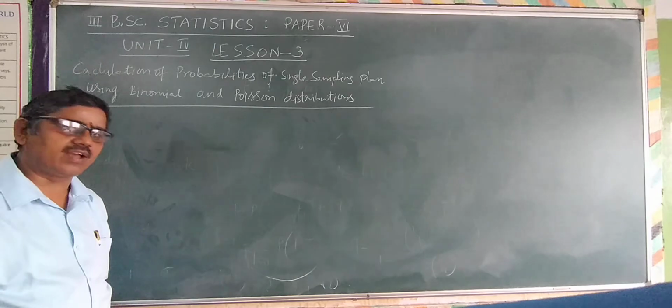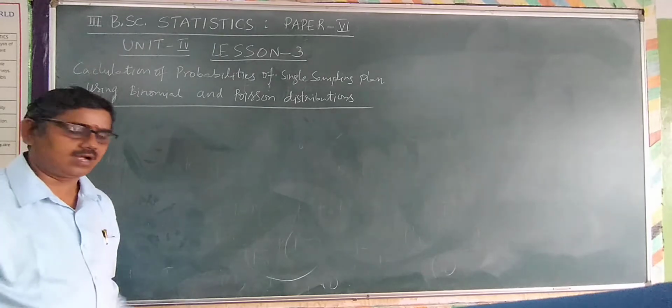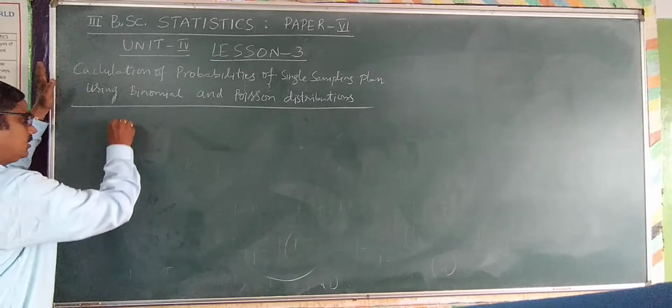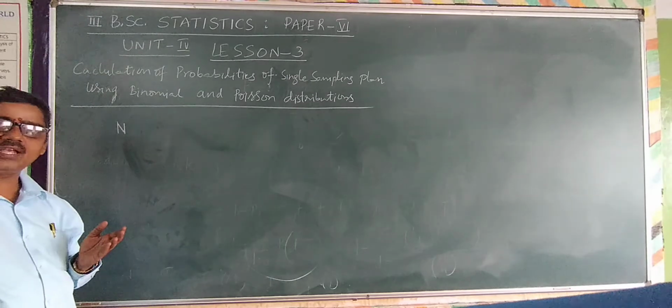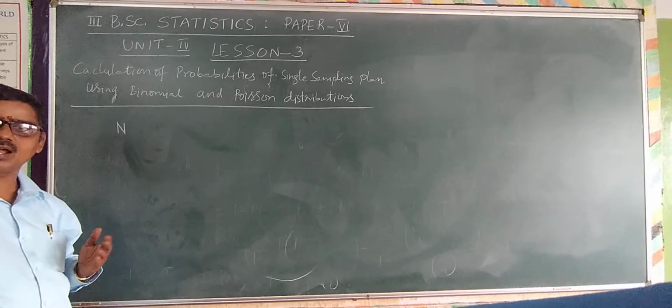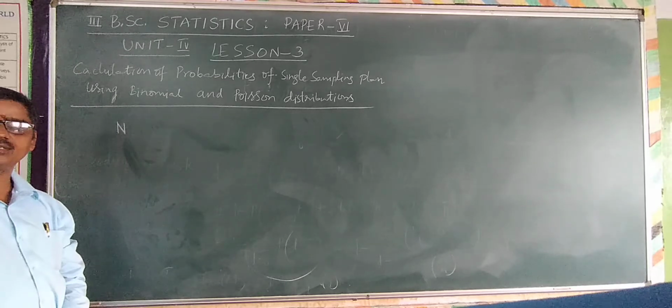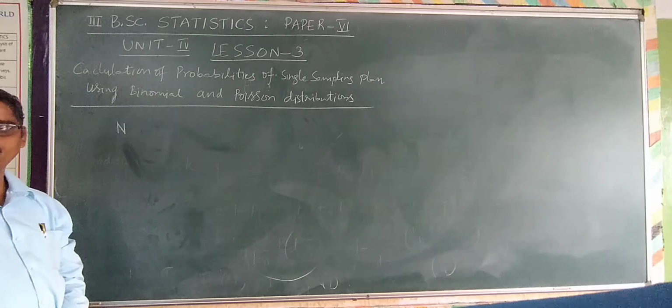For example, if capital N is equal to 100, because the formula of the hypergeometric distribution depends on NPC d multiplied by N minus NPC n minus d, divided by capital N C small n. That is the formula.